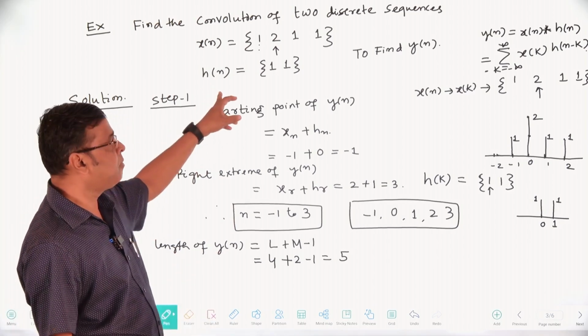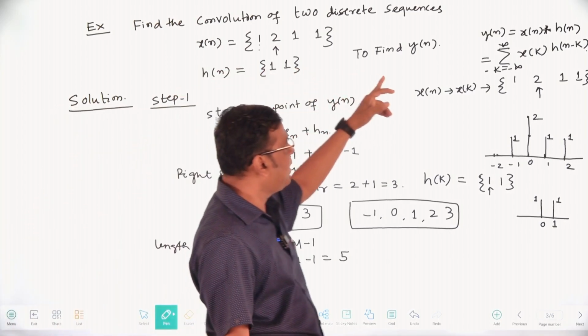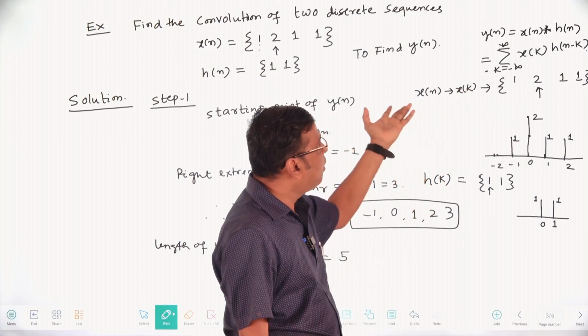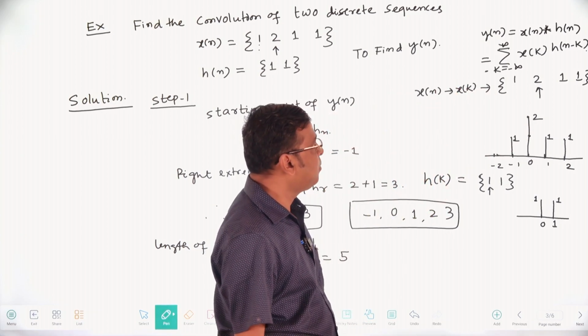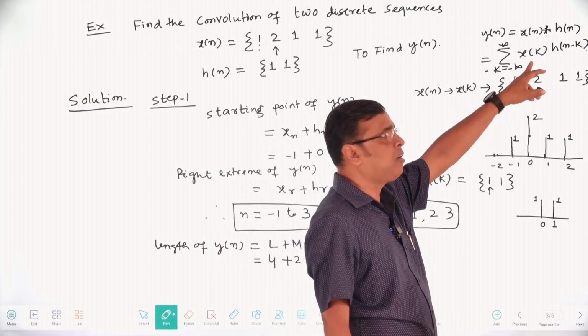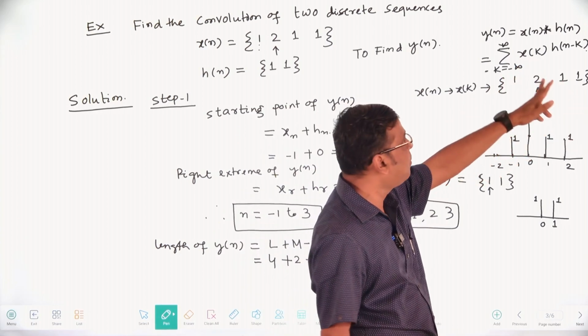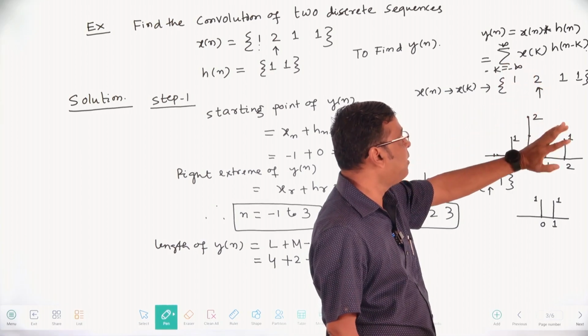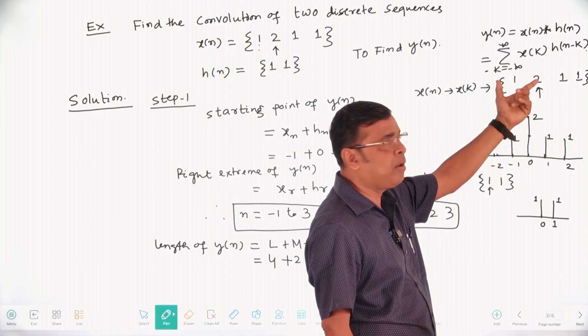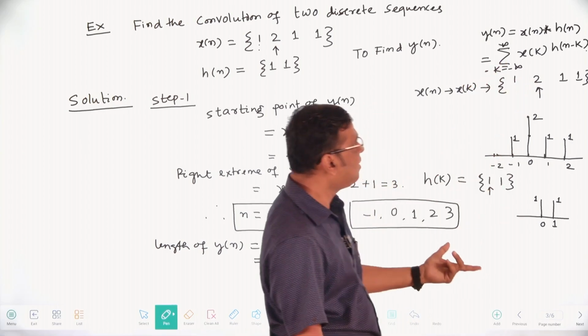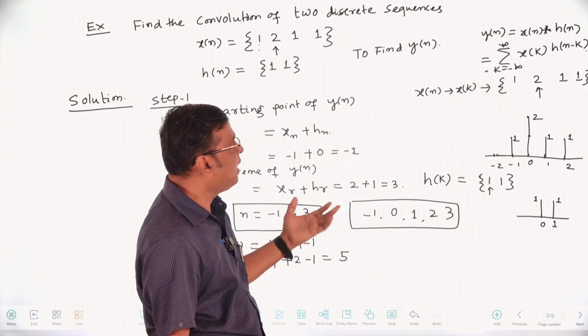If x of n and h of n are given, convert them to x of k and h of k. If y of n is the convolution of x of n and h of n, the mathematical formula to find the convolution sum is x of k into h of n minus k. How to get this value in graphical representation, we'll do with x of k and h of minus k.